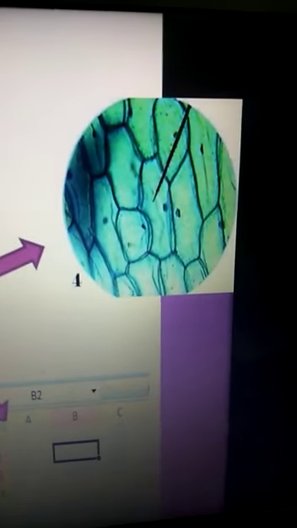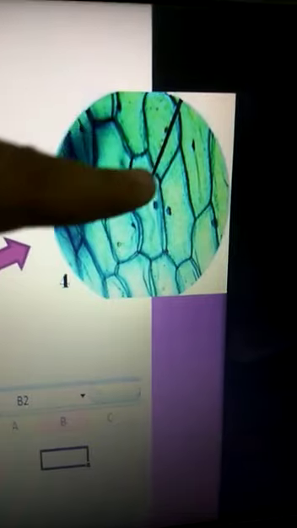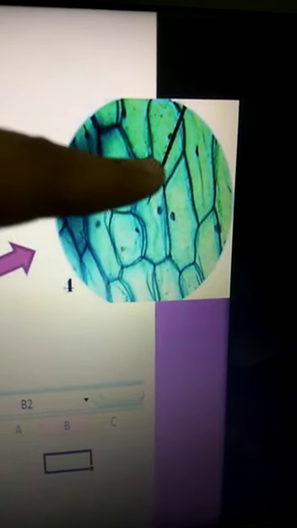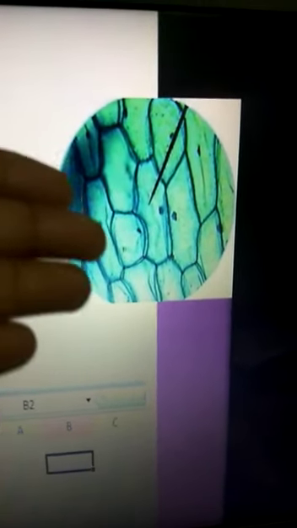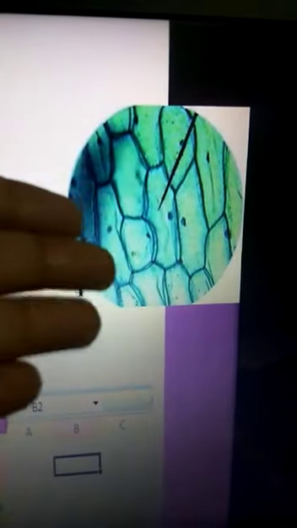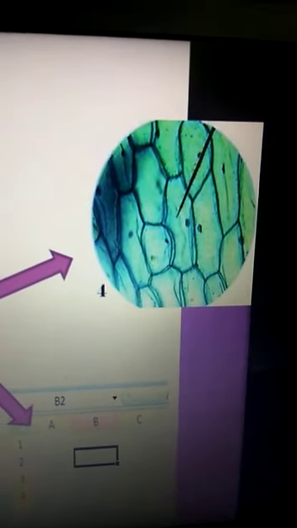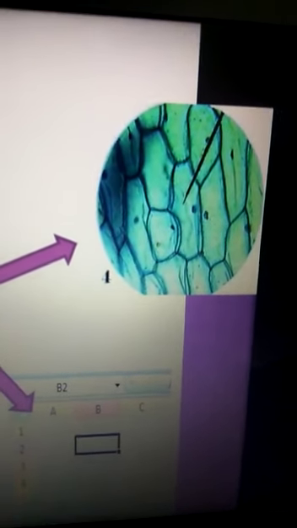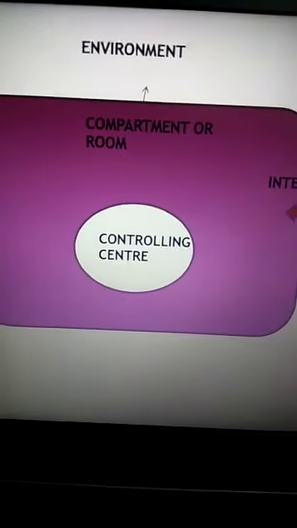Similarly, the cell that we have to learn in this chapter also has a compartment-like structure. Can you see? Different compartments, a number of cells can be seen, and each of them will have a basic controlling center, the nucleus, which is also known as the brain of the cell. Let us try to understand what is the third important thing for being a cell.